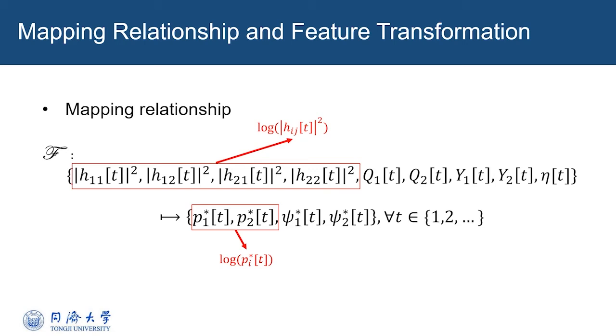In addition, directly using them in the loss function may cause model training to mainly consider the impact of large power values, while small values, especially when the channel qualities of the desired links are good, are more important in achieving high energy efficiency. Therefore, we conduct a feature transformation process that takes the logarithm operation on transmit powers. The same operation is conducted on the channel power gains.